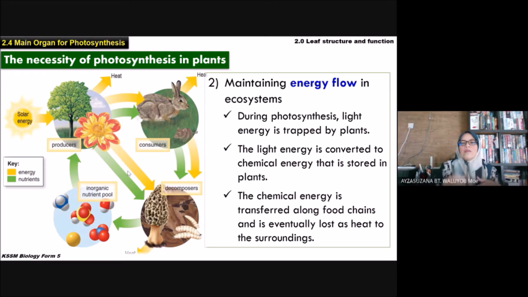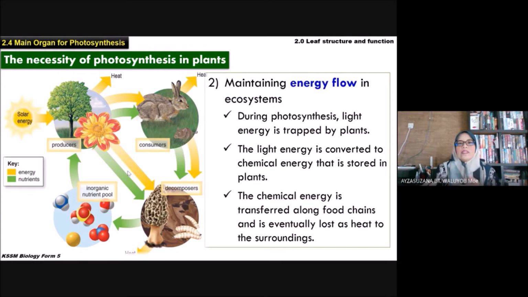Dia nak mengekalkan the energy flow dalam ekosistem. Masa photosynthesis, kita gunakan tenaga daripada cahaya matahari yang trapped by plants, chlorophyll trap. Then tenaga cahaya ni kita convert to the chemical energy. How? By the photosynthesis. Dia dah jadi glucose, maksudnya dia sudah disimpan dalam bentuk chemical energy.